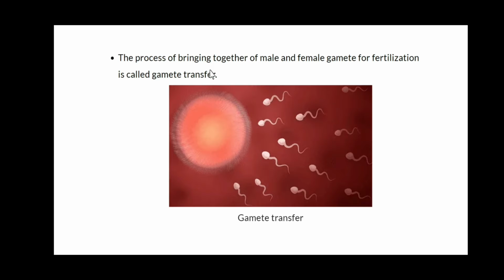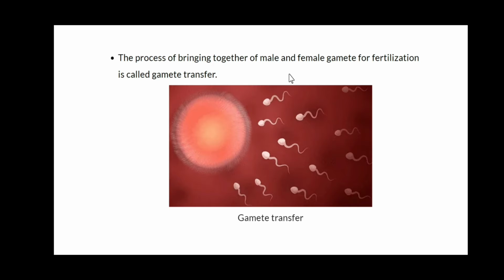You can define this phenomenon in another way also. It is the transfer of male gamete towards the female gamete for the purpose of fertilization.